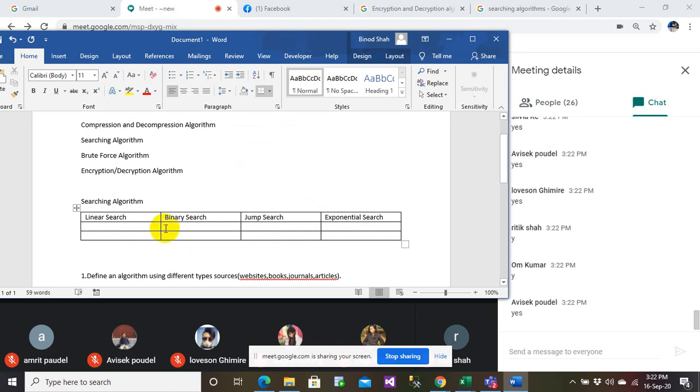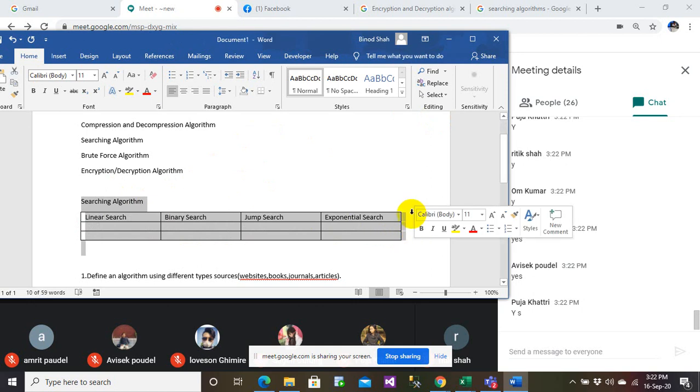Let us say I have to make a search. Can I tell how much average time it will take for a linear search to make a search operation? If you just Google, you can find it out. So this is what I need to do exactly here, everyone.